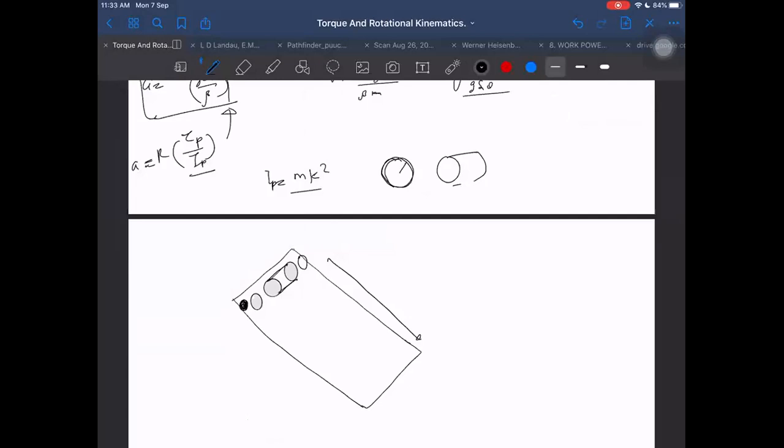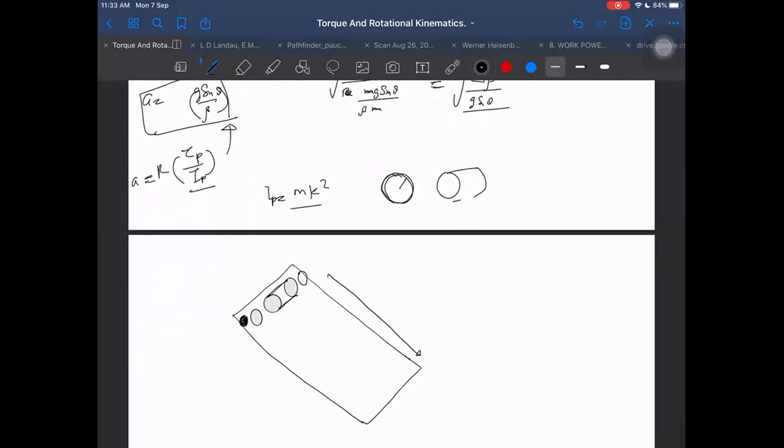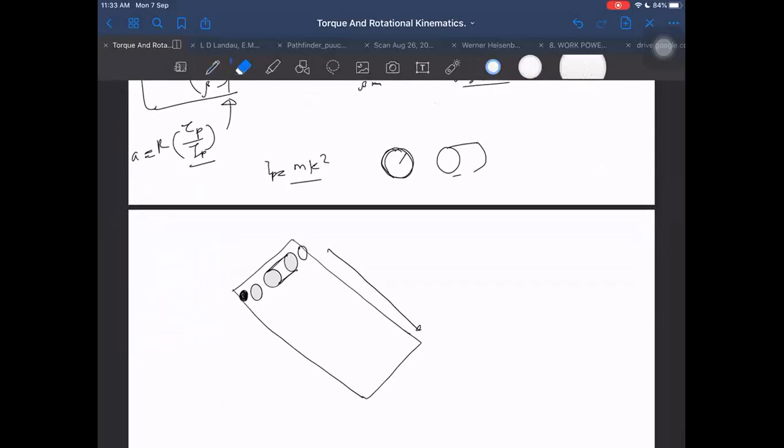Because IP value will be more, so time taken will be more. Beta is inside, the time is directly proportional. Yes, right. So this way we can tell which will be reaching fastest. Is there anything which can reach faster than the ring? Let me check. What about the spool? What will be the moment of inertia for this spool? Let me write for this spool also.